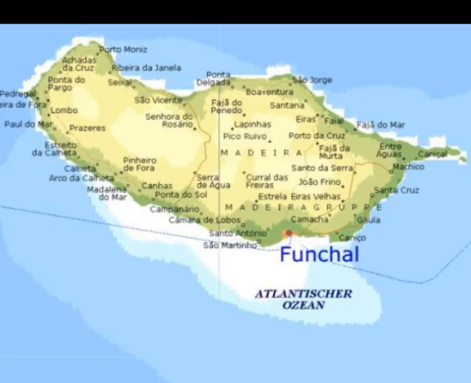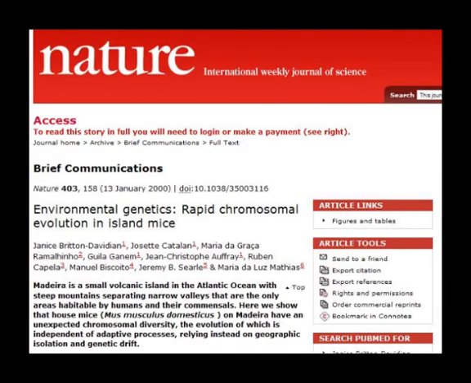Another example of allopatric speciation occurs in house mice species on the island of Madeira, which is a Portuguese island off the northwest coast of Africa. These mice demonstrate allopatric speciation because they are physically separated by different valleys leading down to the sea from the mountainous mainland. Now, when one actually examines these mice, you'll find that there are 6 distinct populations, and each of them have a distinct karyotype, or number of chromosomes. These chromosome number differences resulted from Robertsonian translocations, which are basically errors during reproduction where two chromosomes fuse.